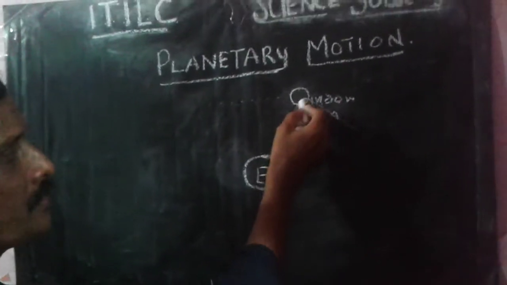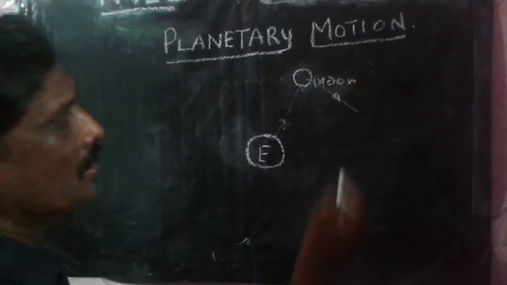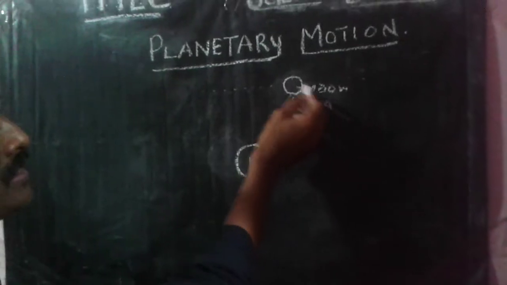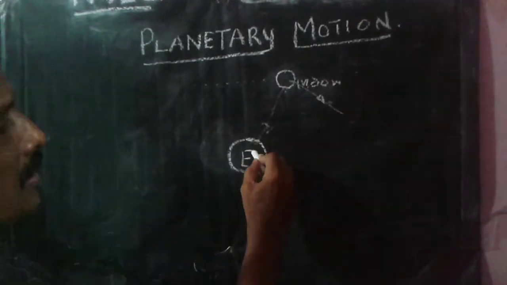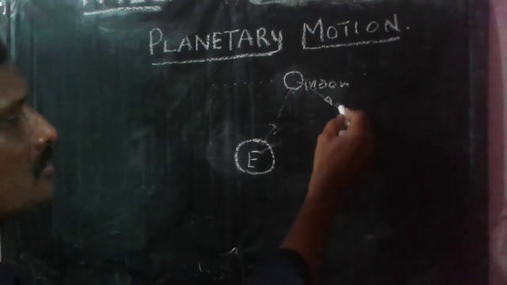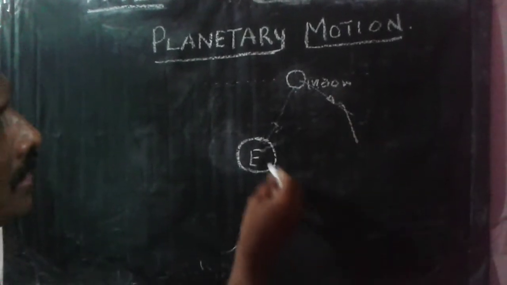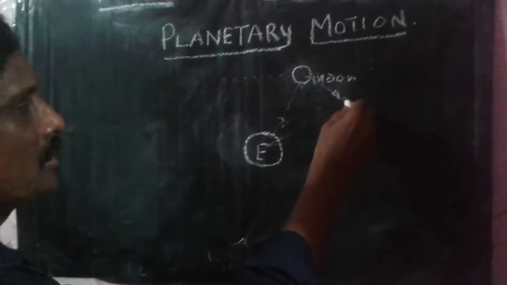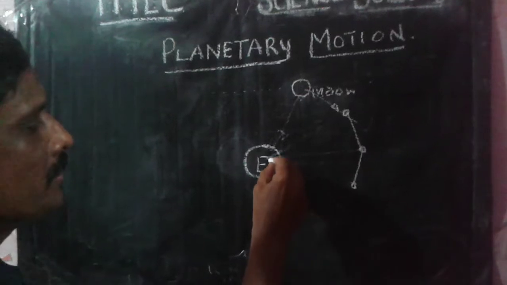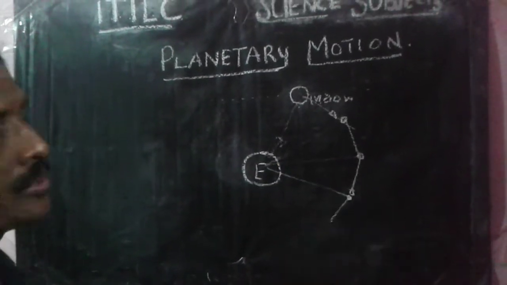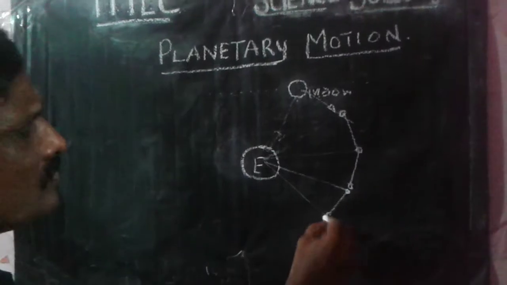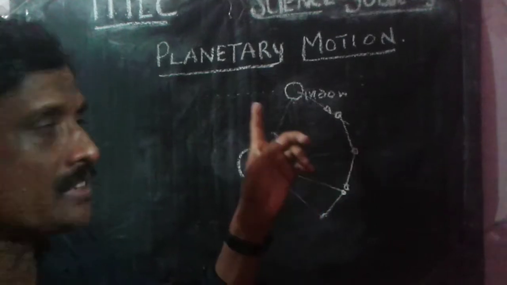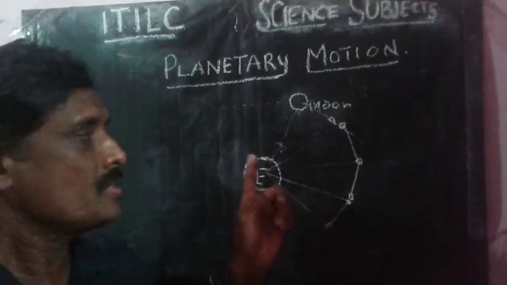Because of the attractive force, and this moving direction, the resultant force makes the moon tend to move in this direction. From there, the attractive force acts again and it moves to this direction, and again the attractive force brings the moon to this position, so gradually it happens to orbit like that. The orbiting happens in every object, that is, the planet is moving.